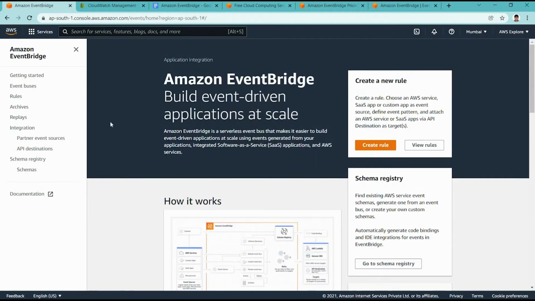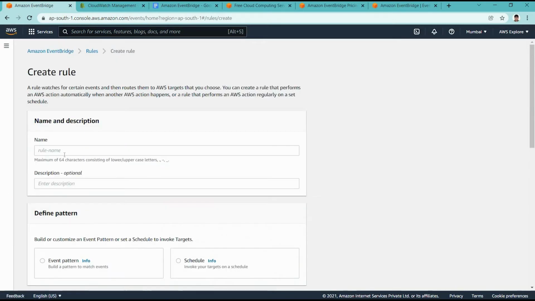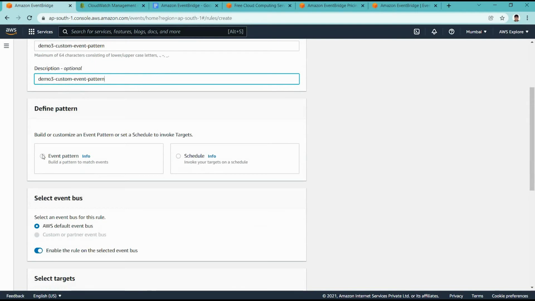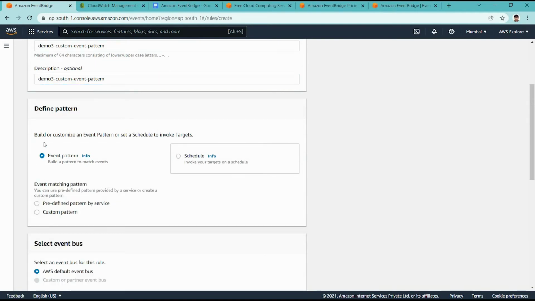In EventBridge, for demo 3 I'm creating a new rule. I am giving it the name demo 3 custom event pattern. Here we are not using scheduling, we are using an event pattern.